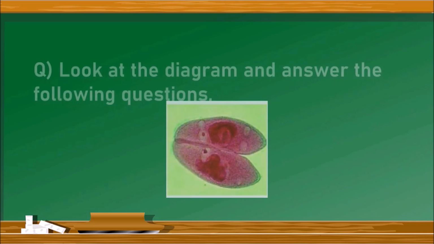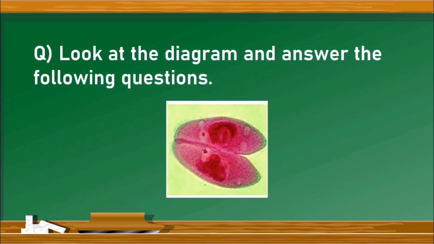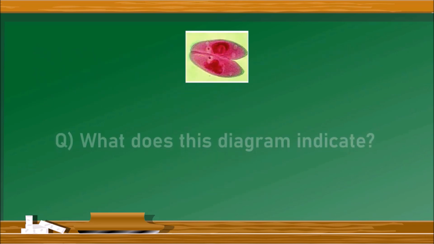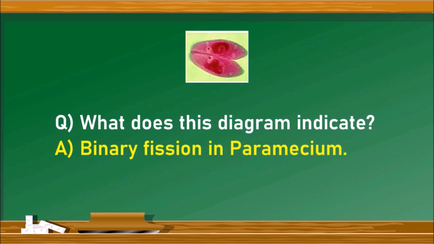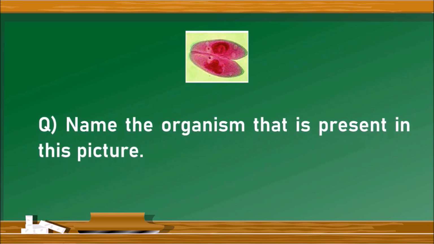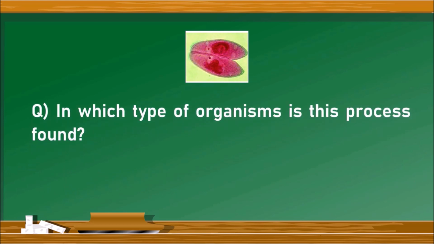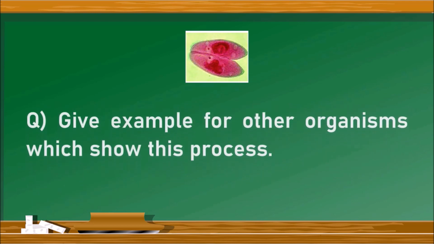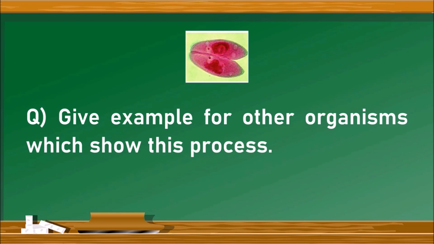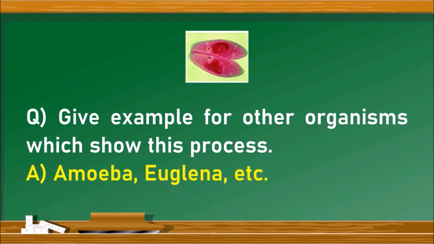Next question. Look at the diagram and answer the following questions. Let us see the questions. What does this diagram indicate? This is binary fission in paramecium. Next one. Name the organism that is present in this picture. Just now I have told, it is paramecium. Next question, in which type of organisms is this process found? In general, it is found in unicellular organisms. And give examples for other organisms which show this process. Unicellular organisms like bacteria, euglena, amoeba, etc.